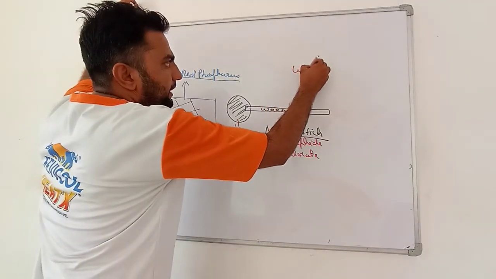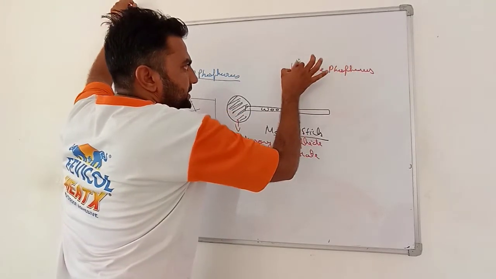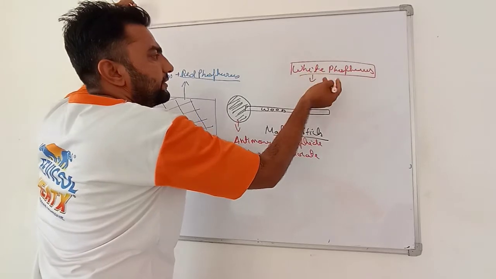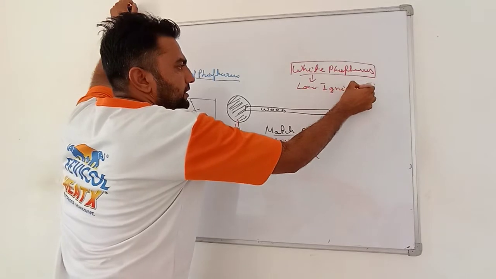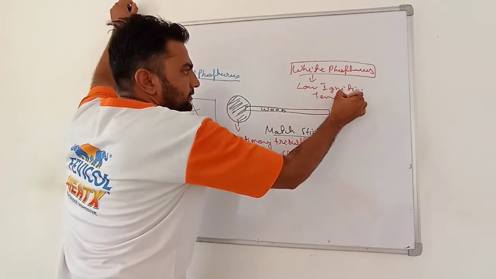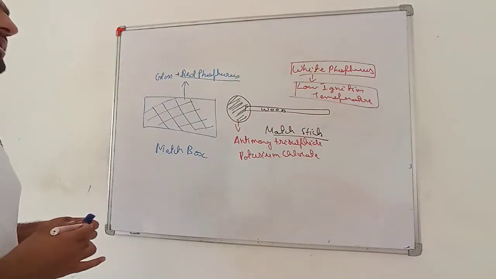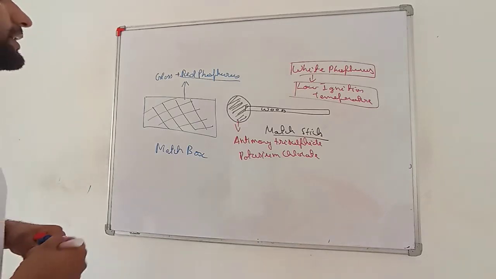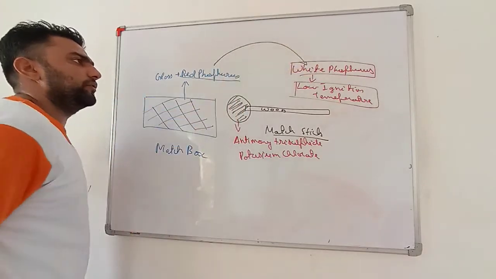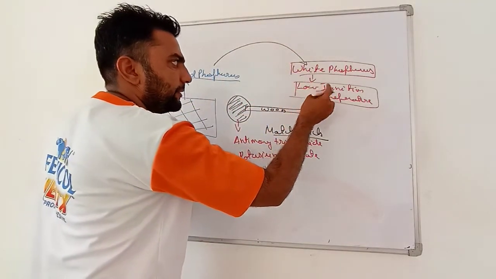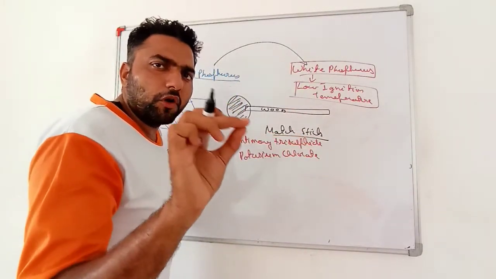See, my dear student, white phosphorus is a material that has a low ignition temperature. Very important: by rubbing or friction, red phosphorus converts into white phosphorus, and that ignition temperature is even a bit lower than our normal room temperature.